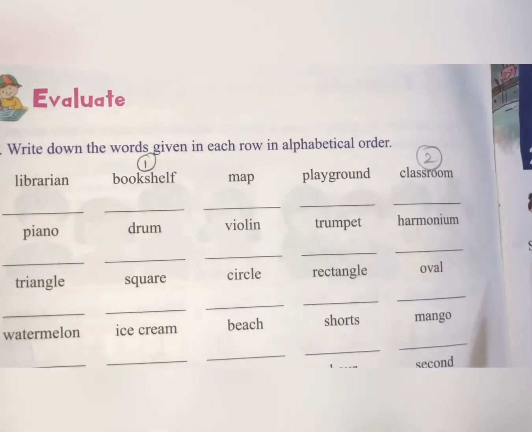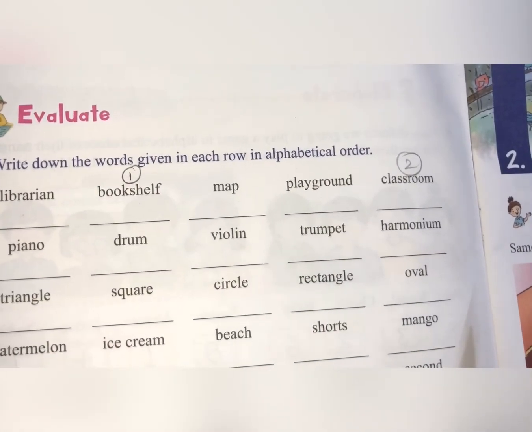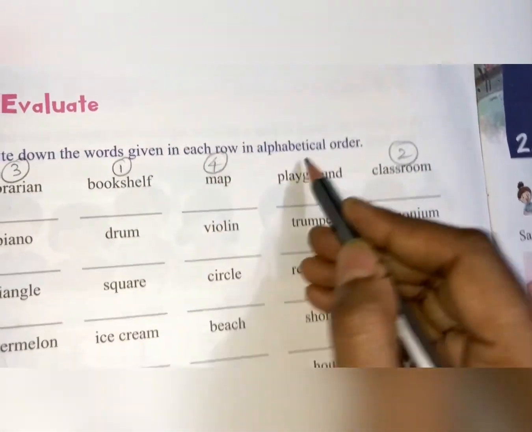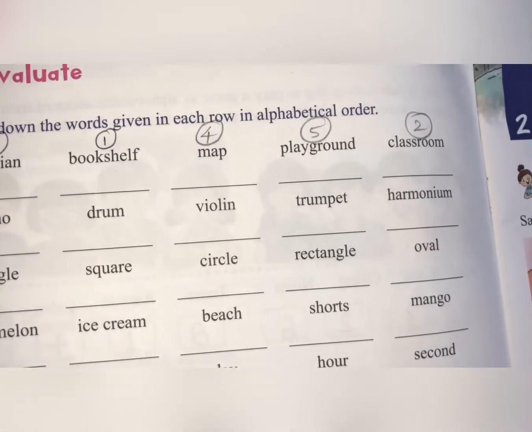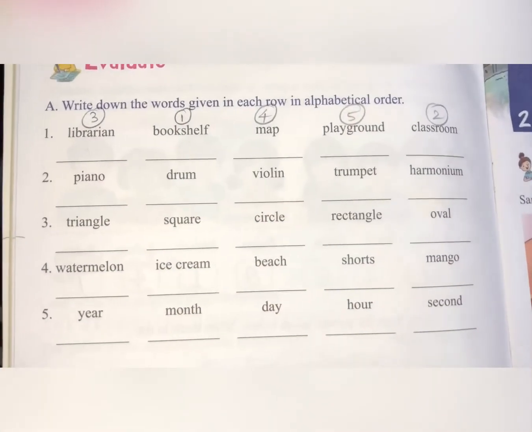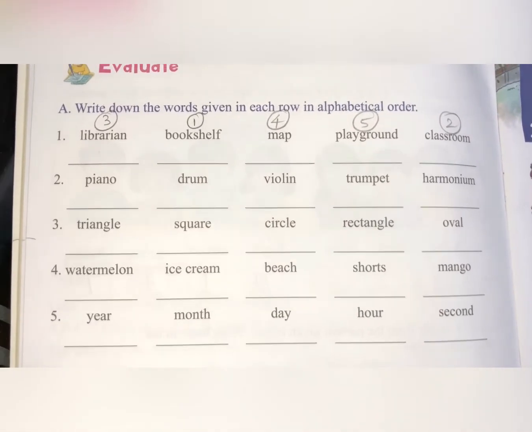D is not there. E, F, G, H, and so on up to L, M, N, O, P. Here, this is done. Okay, do this exercise by yourself. Okay, take help from your parents, or I think you already have done this. You can do it. Try doing it.